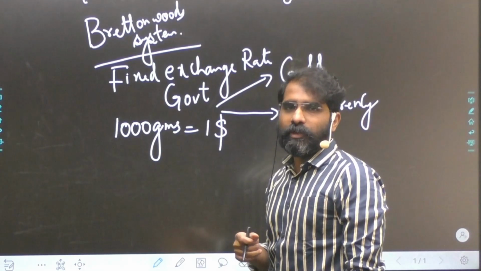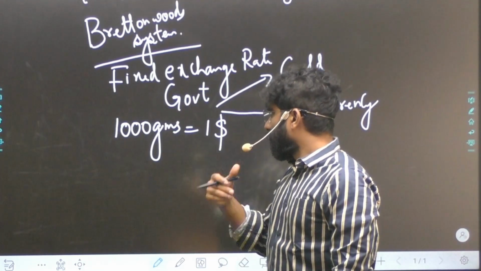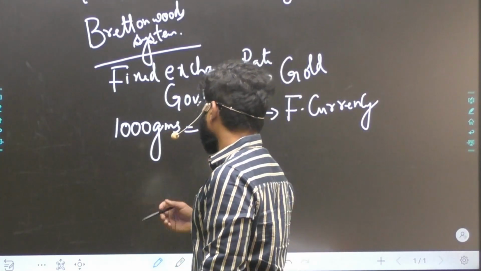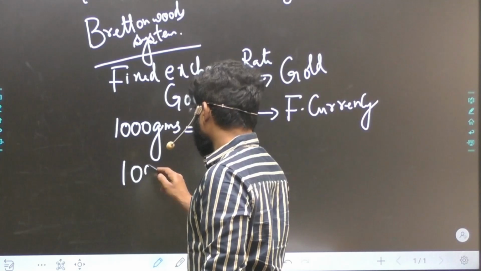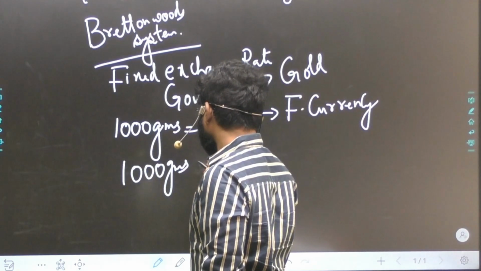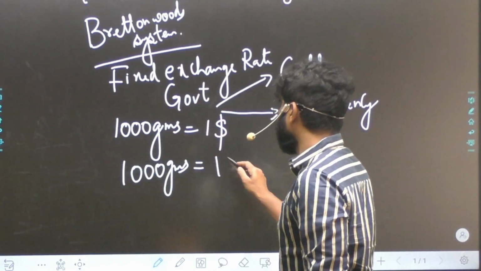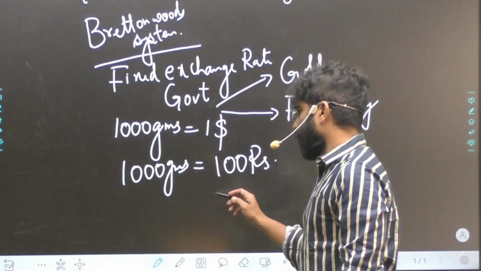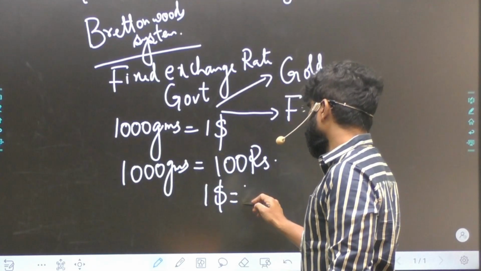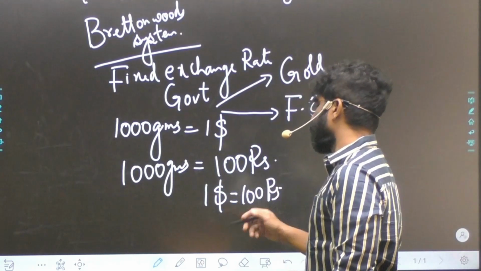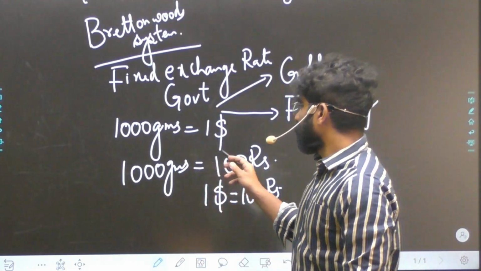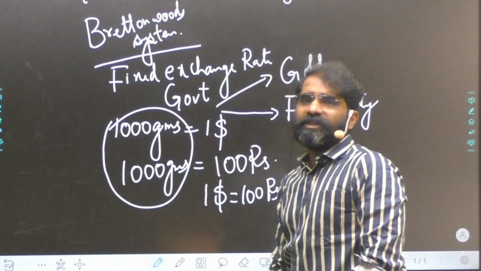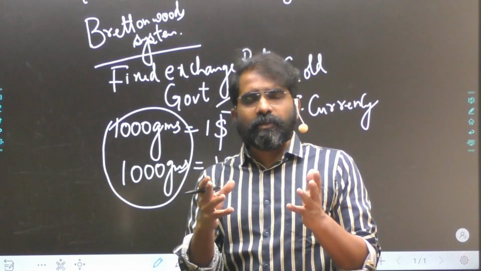1000 grams of gold is equal to $1. Okay. And similarly, let's say 1000 grams of gold is equal to 100 rupees. Then in this gold standard, what will happen is $1 will be equal to 100 rupees. As simple as that. Because the grams are the same here. Okay. So this is one kind of understanding of the gold standard.